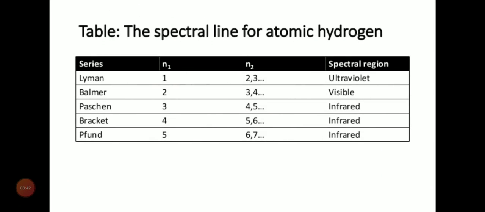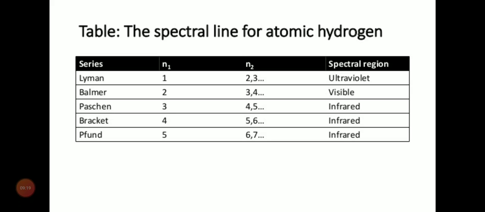Now if we are taking the hydrogen element, which consists of only one electron, and we are giving some energy to that electron, if it is present in the first shell and it jumps to the second or third energy level, it is termed the Lyman series. In the Balmer series, n1 is 2 and n2 is 3 or 4. In the Paschen series, n1 is 3 and n2 is 4 or 5 or 6, anything. In the bracket we can say how we are writing that.